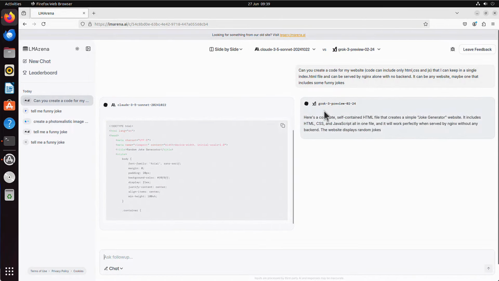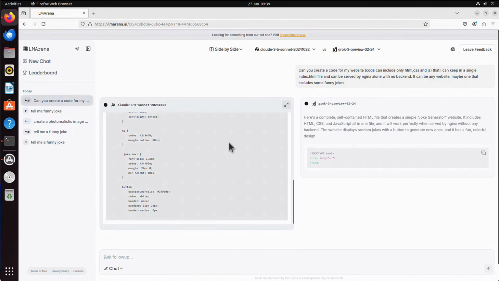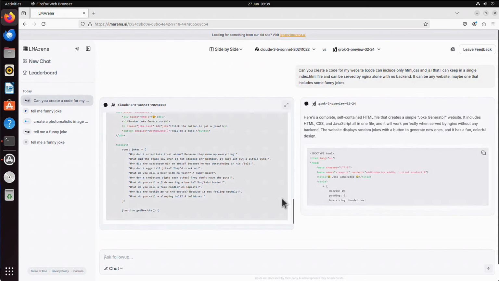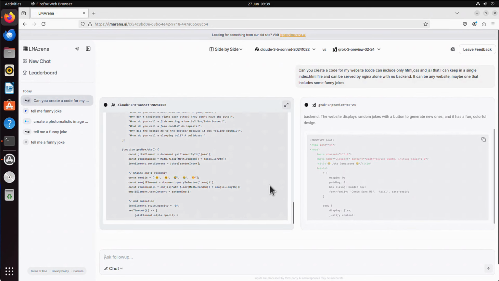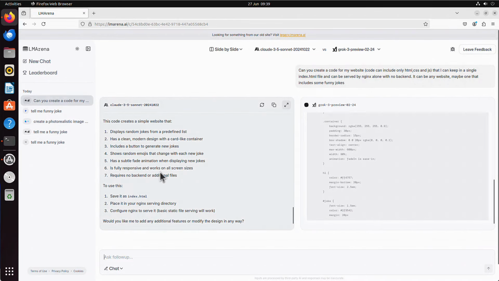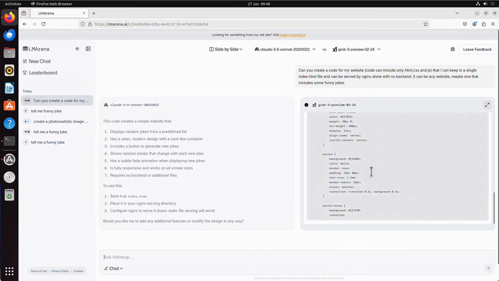So they start with, okay, Sonnet seems to be a bit quicker. Grok is a bit slower here, definitely. Oh, look at how much code Claude already generated. Oh, it's completed, nice. So let's wait for Grok to complete. The fact that Claude finished first doesn't mean anything yet, yes. Let's see what Grok comes up with. If it's good, maybe it's much better than Claude, so yeah. In the meantime, we will leave it running. It doesn't really matter how long it generates this code. If it's good, I'm more than happy with that.